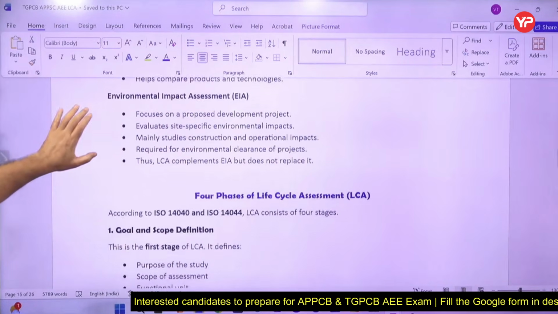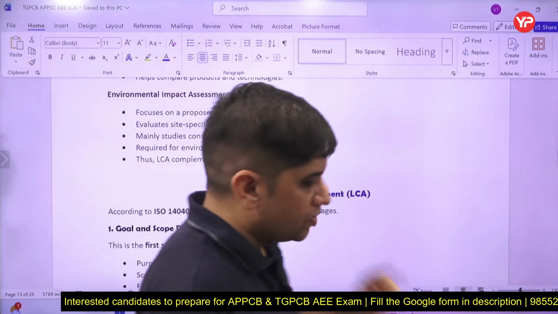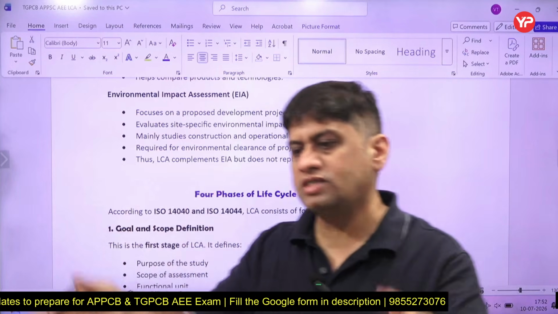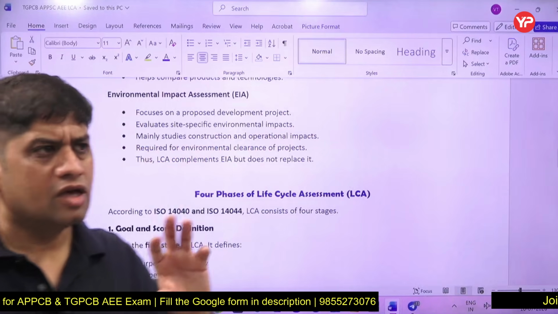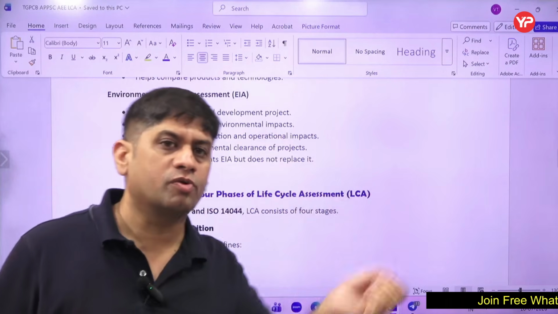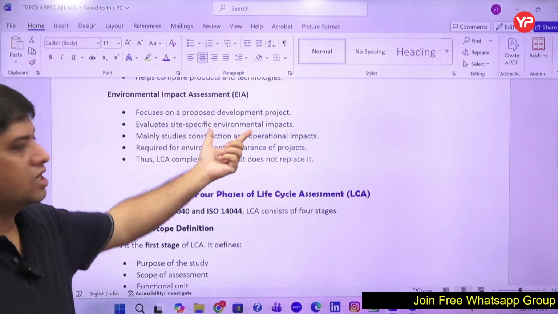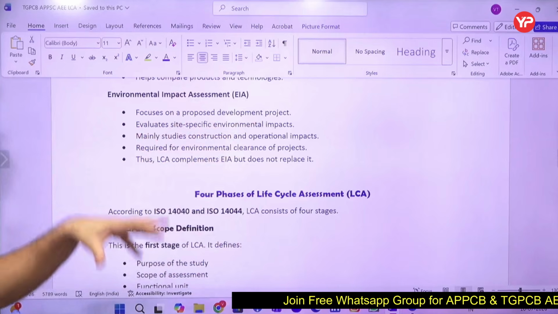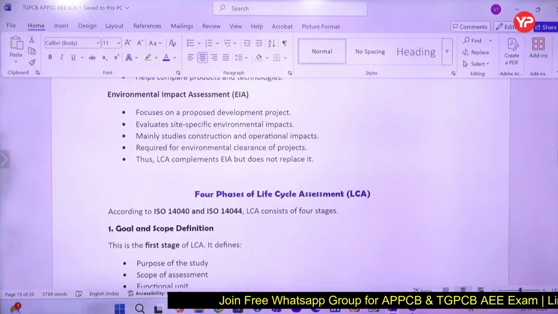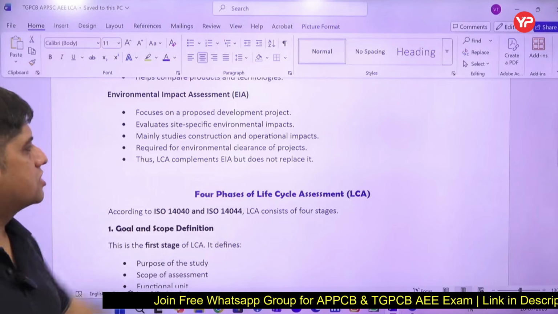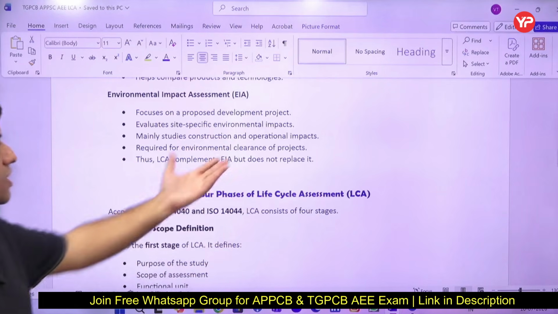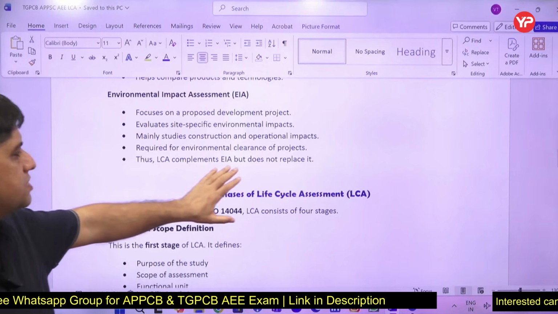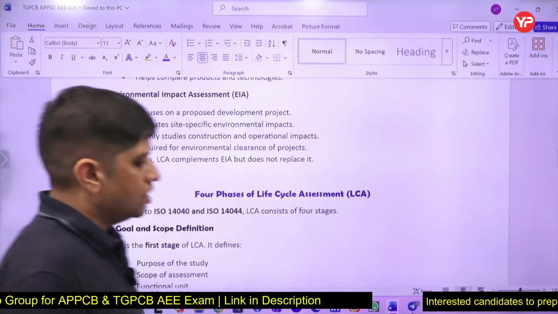Environmental impact assessment, on the other hand, focuses on a project. Environmental impact assessment is done for projects, category A project, category B project. So when a project is to be made, what is going to happen? We are not talking about product, service or process, we are talking about a project. It evaluates the site-specific environmental impact: you are going to start a project at this place, so what problems come up at that site? Construction and operational impacts of the project are studied. Environmental clearance is required from the authority, and LCA helps in environmental impact assessment, but it cannot replace it.